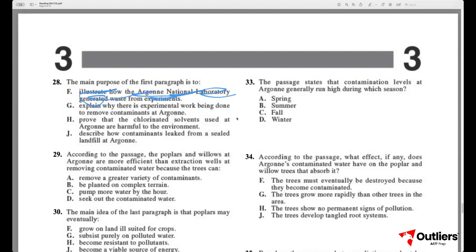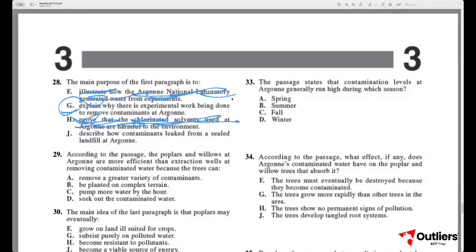The forest, and talks about the contaminants that were generated from the Argonne National Laboratory. So both parts of the statement are true, and this is the main idea, and that's why G is the right answer. H says, prove that chlorinated solvents used at Argonne are harmful to the environment. This simply isn't the case, and so that's why we're going to eliminate H, not the main idea.